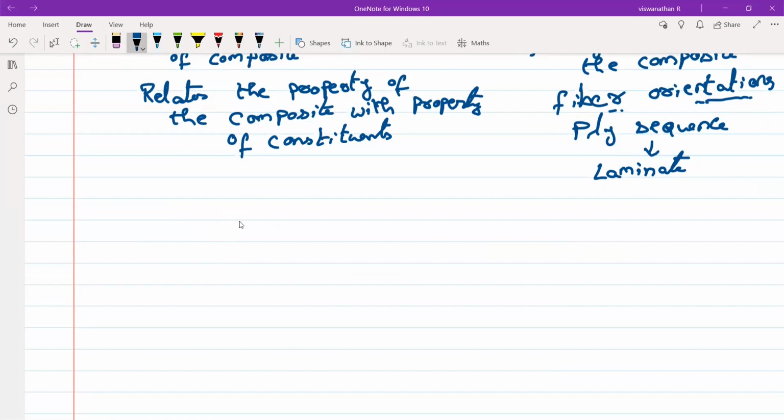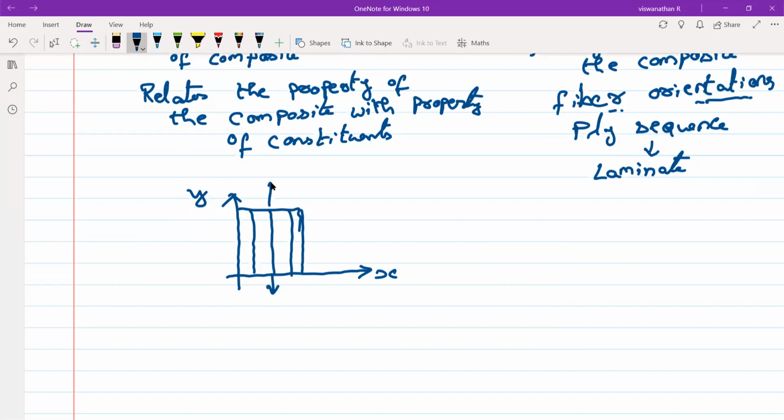Why do you think the fiber orientations are important? Suppose this is the x-axis, this is the y-axis, and you have a composite material whose fiber directions are in this direction, and then you apply a load, so this will have some behavior.